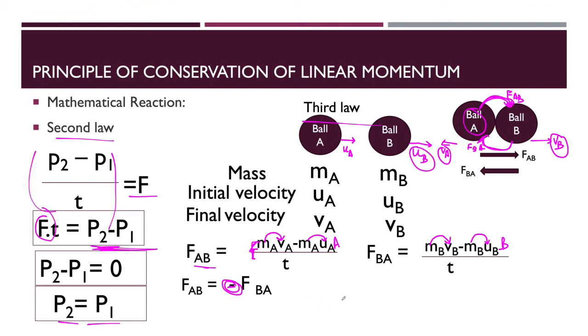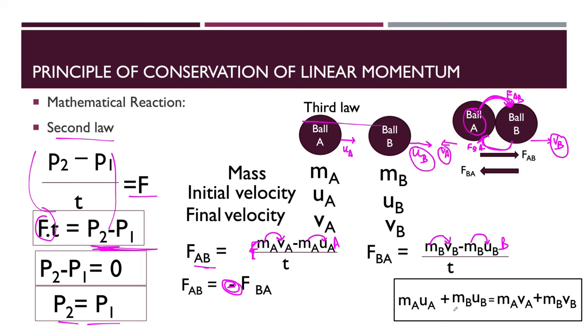Okay, if we do the mathematical calculation for this action and reaction force, we will get this formula: MAUA plus MBUB equals MAVA plus MBVB.